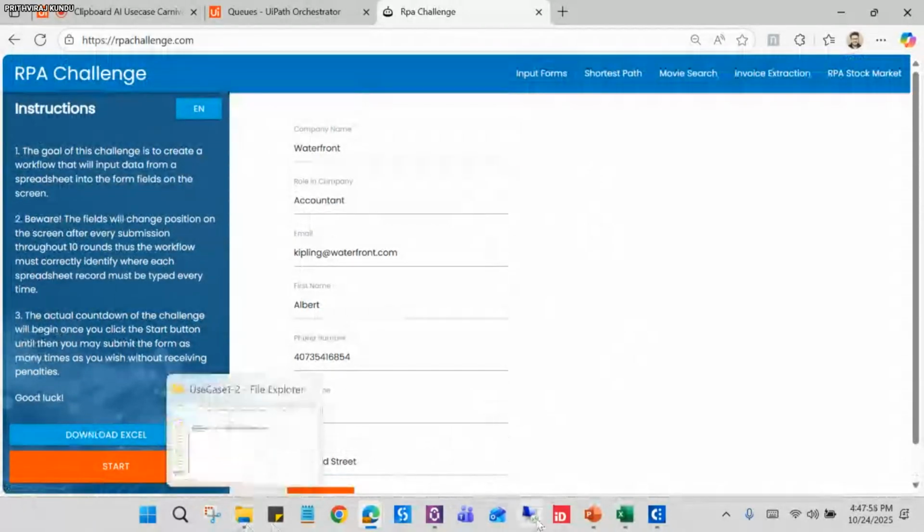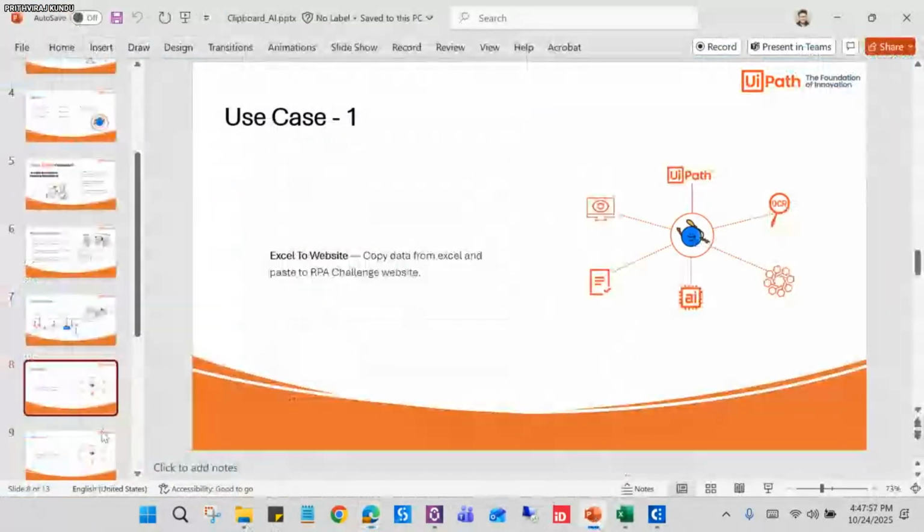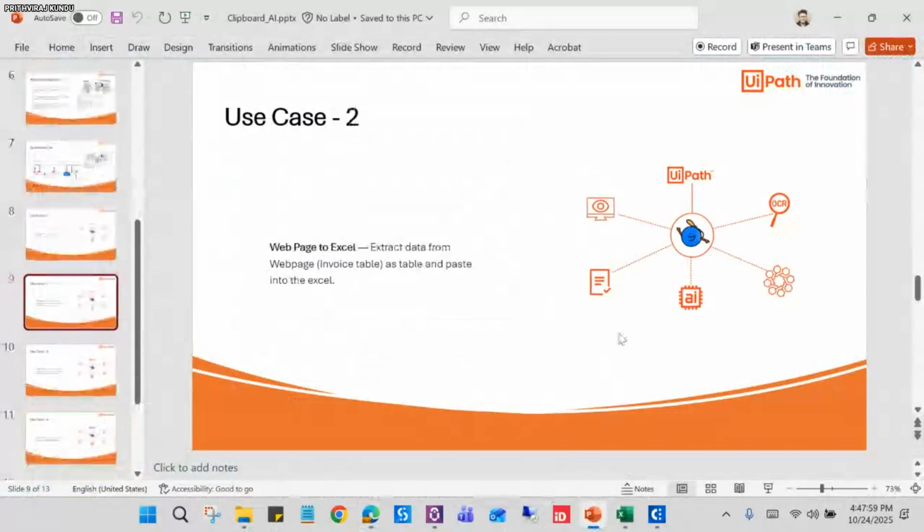And now let me go to the next slide, which is our second use case. You can see in the first use case, from Excel, we pasted the data into a website. So now it's the reverse thing. Now from the web page, we'll extract the data into an Excel. So let's see. We will extract the table and the tabular data, and we'll paste it into the Excel.